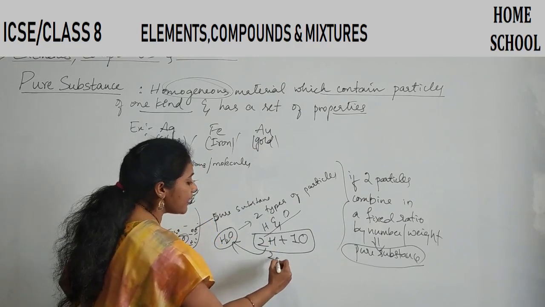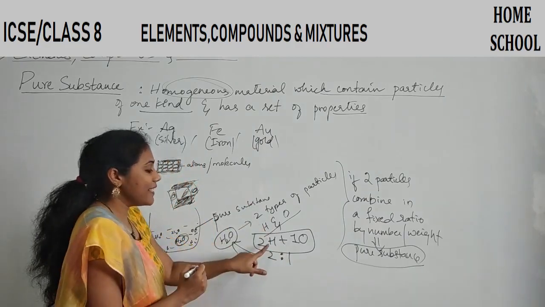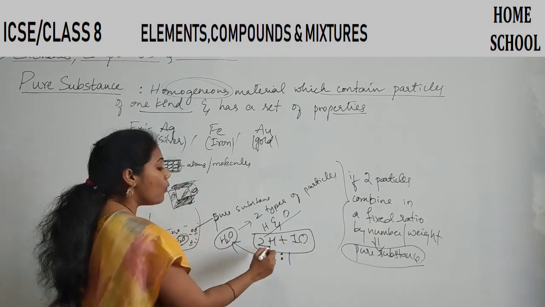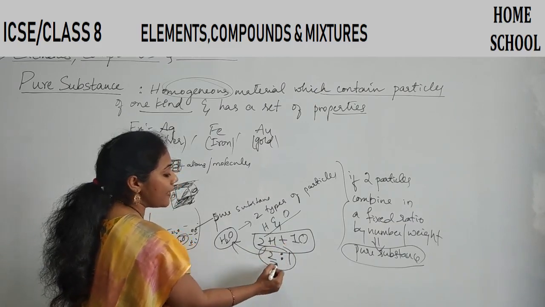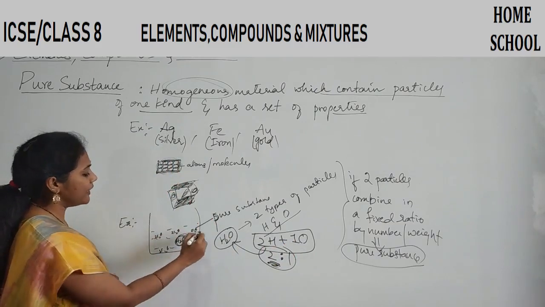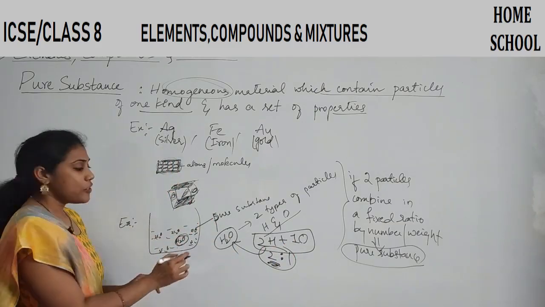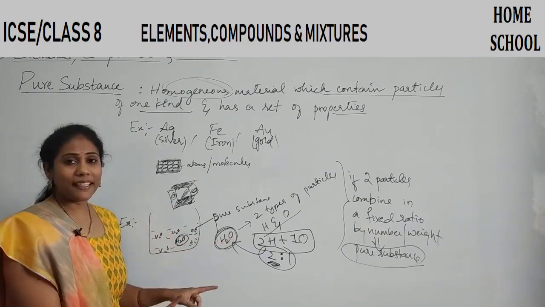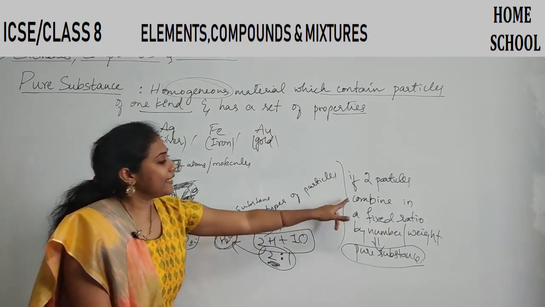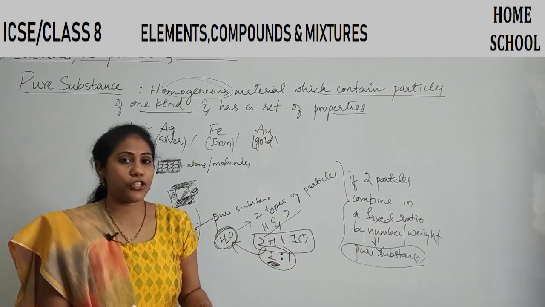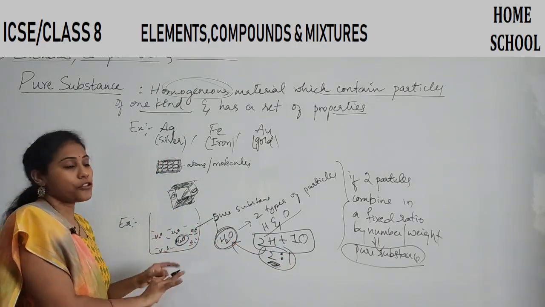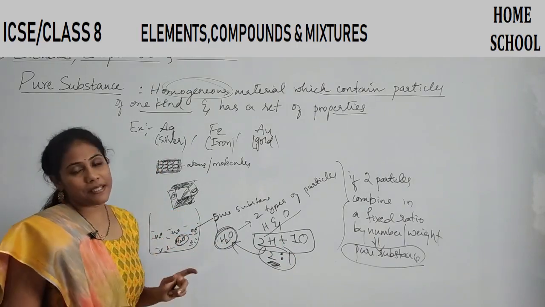So here, what is the ratio? 2:1. That means two atoms of hydrogen combined with one atom of oxygen. So water, hydrogen and oxygen have combined in this ratio. So if I take a beaker of water, everywhere water only is there. Nothing else is there. So now I consider water as one particle here. Anyway, if you go in deep, water itself has two particles but they have combined in a fixed ratio. So many water molecules are only there in a beaker. So I can say this is also a pure substance only.